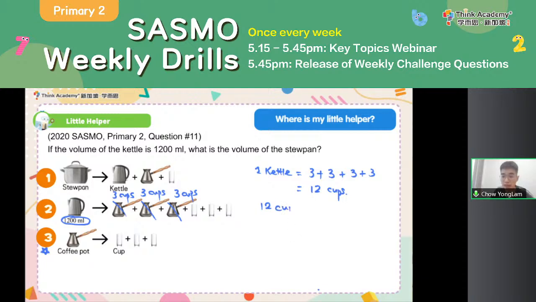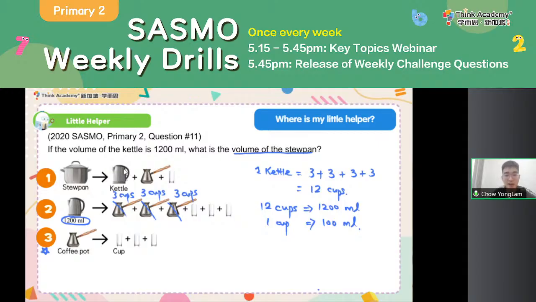12 cups is 1,200 milliliters. So 1 cup, that will be, easy, right? 1,200 divided by 12, that's 100 milliliters. So 1 cup is 100 ml. So now we need to find out what is the volume of the stew pan. All I need to do is find out how many cups I need to fill up the entire stew pan.